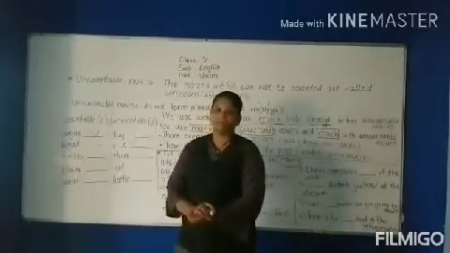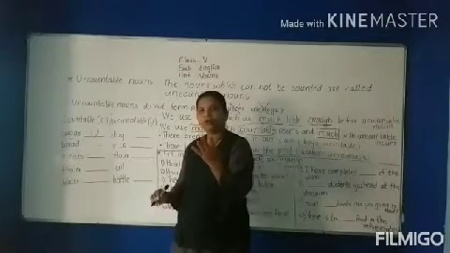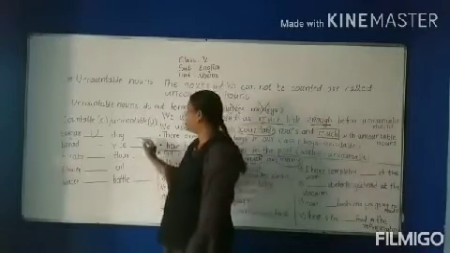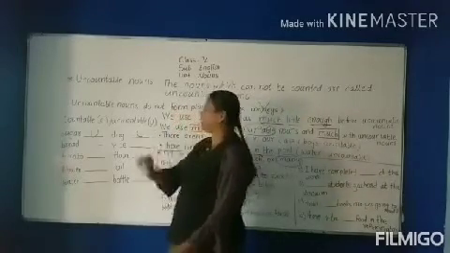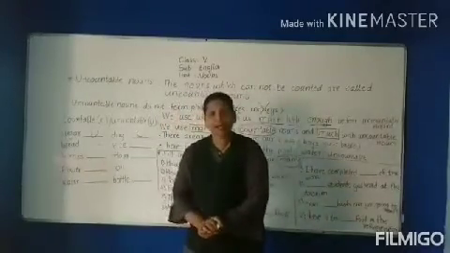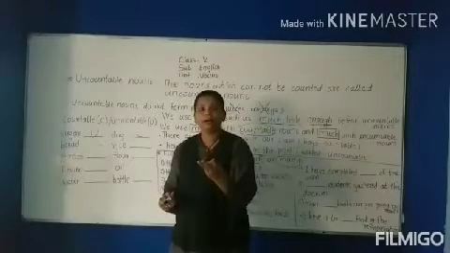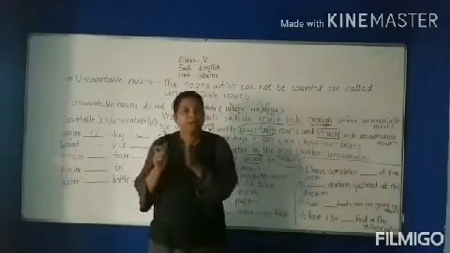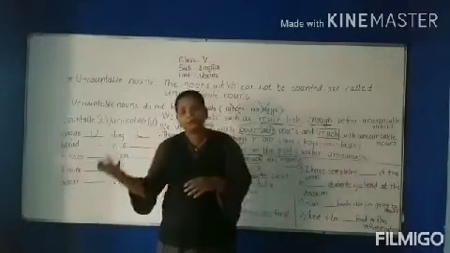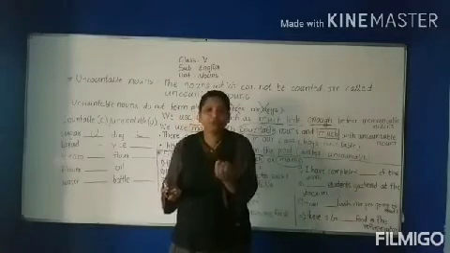Then dog. Dog we can count: 1 dog, 2 dog, 3 dog, 15 dog, 17 dog. Yes, you can count. So dog is countable. Bread. Can we count 1 bread, 2 bread, 3 bread? The bread which we see is either a loaf or a slice.